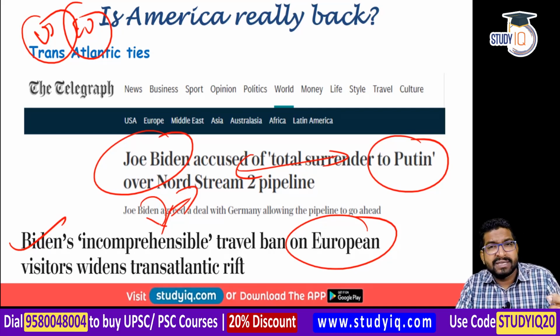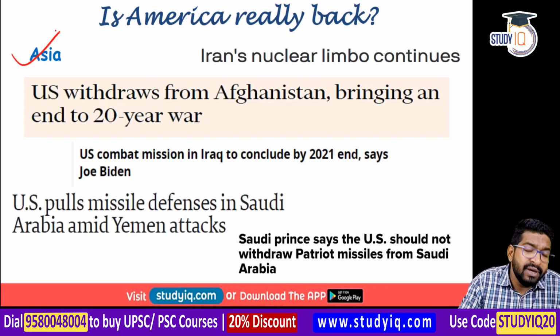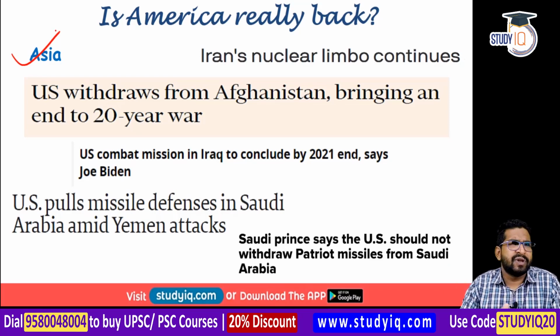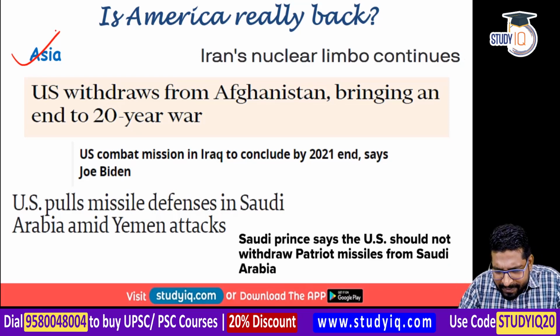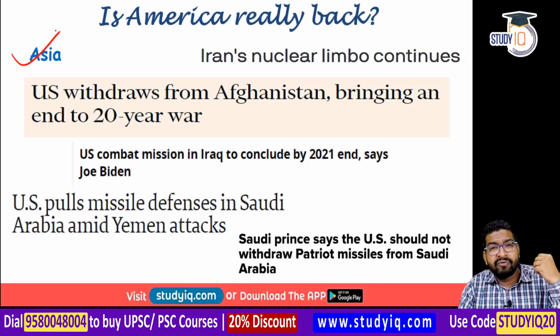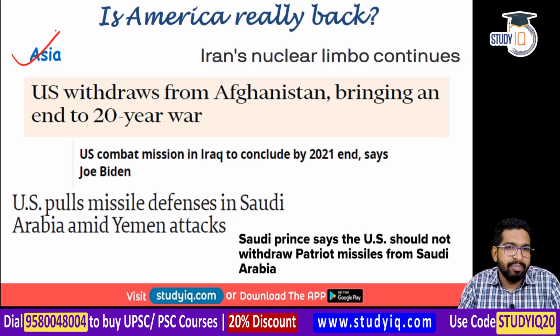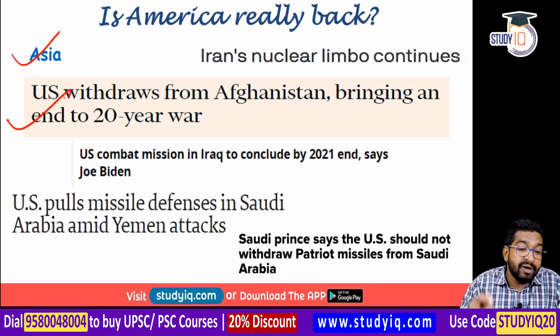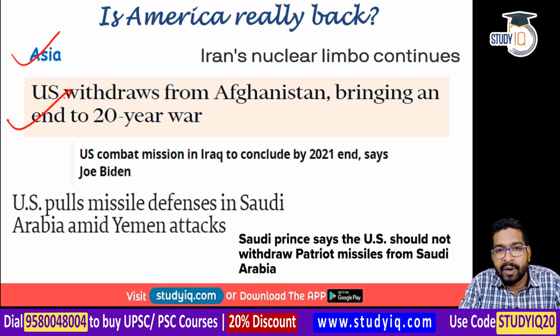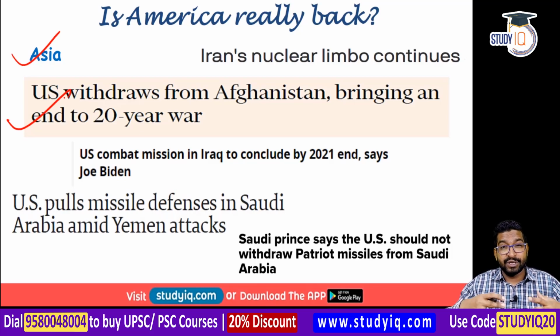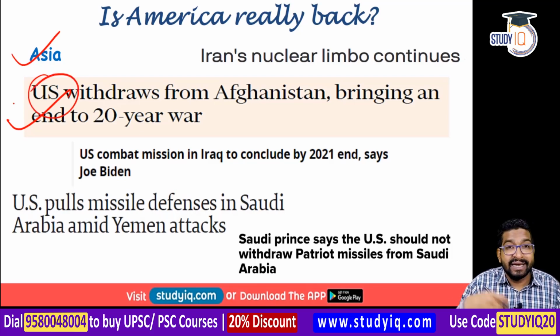Perhaps the biggest setback is in Asia. Here we can see the continuation of Trump's policies. Now, what Trump said, that I am going to bring my soldiers back from wherever they are, be it Afghanistan, be it Iraq, be it Syria. The same thing is happening. The withdrawal of United States from Afghanistan has ended the 20-year-old war, but it has led to huge criticism of United States of America, isn't it? We ourselves have discussed multiple dimensions here, and US is being criticized in and out.